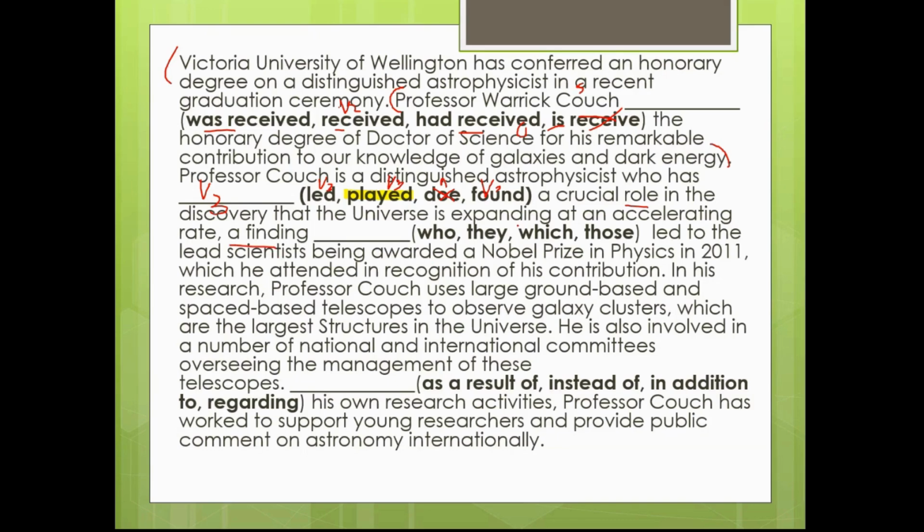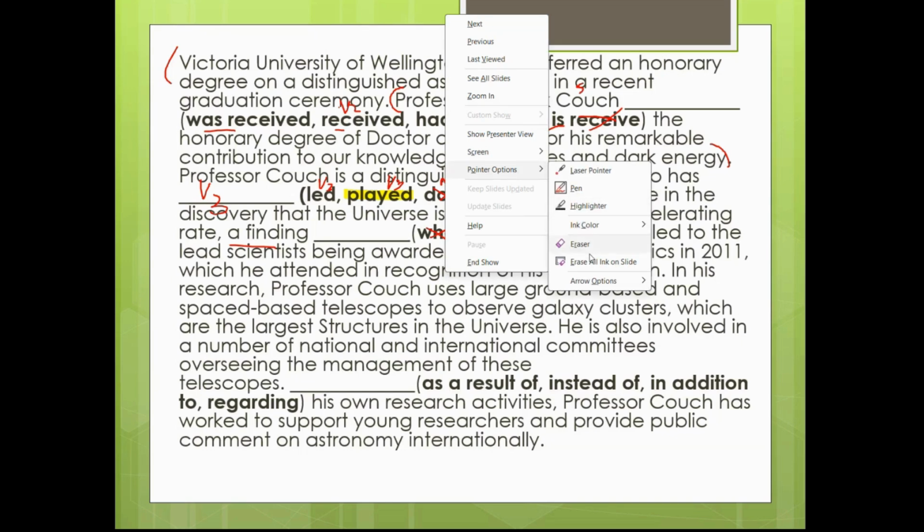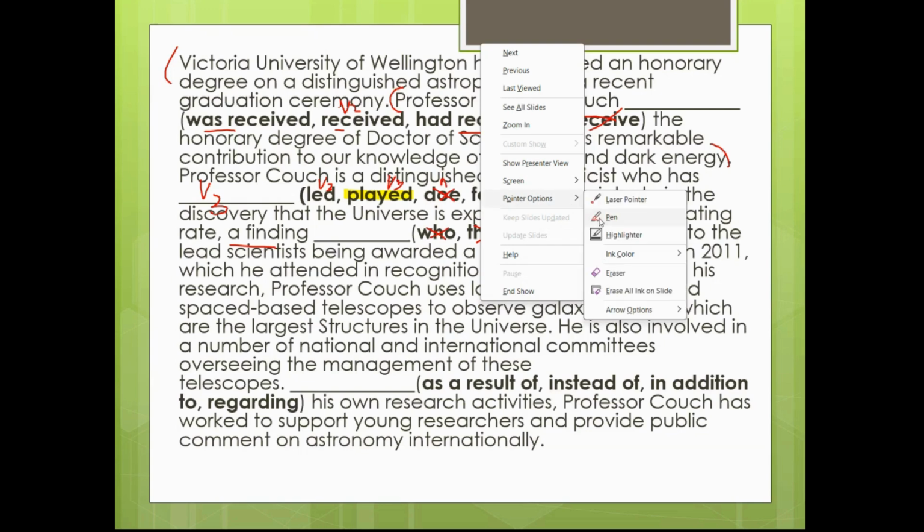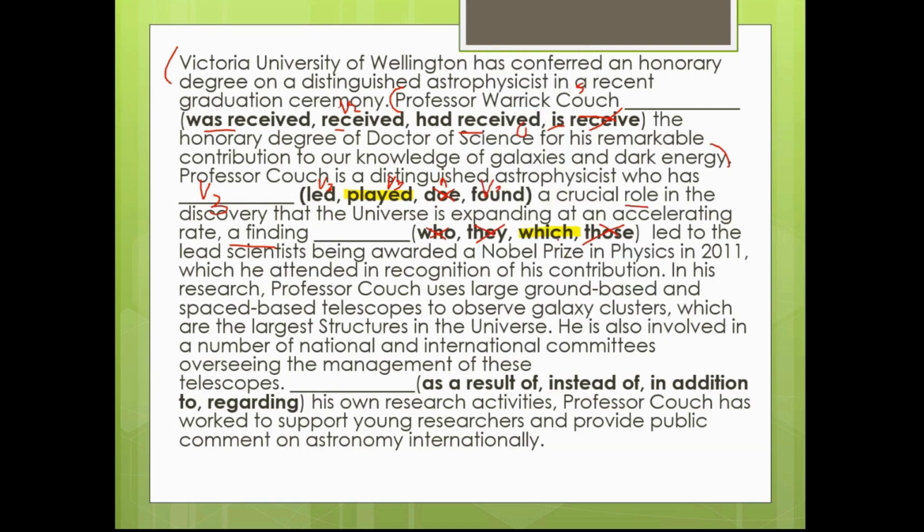Now, a finding dash led to. They led to, who we use for a person who is going there. A finding, they led to, they is for more than one person. People, not making sense. Those leads to, is it? If findings are there, then those can make sense. So which lead to? Which makes more sense. So without reading anything, we got our answer: which. For things we can use which. And for a person also sometimes we can use which, but mostly for things we use which.